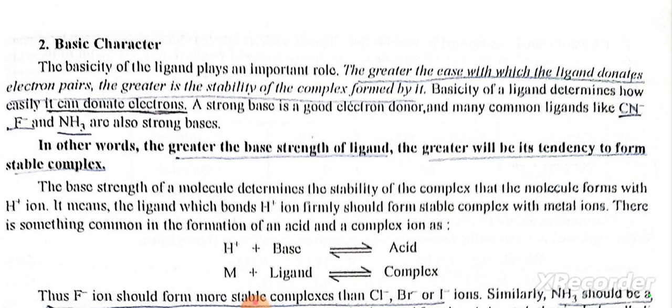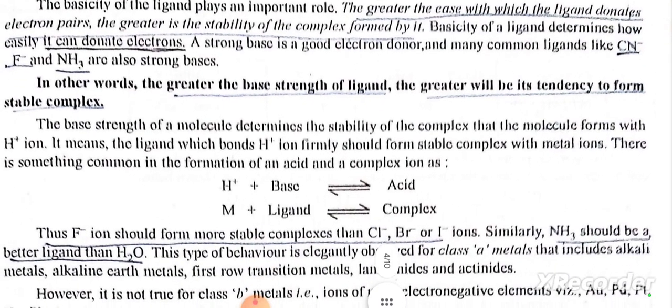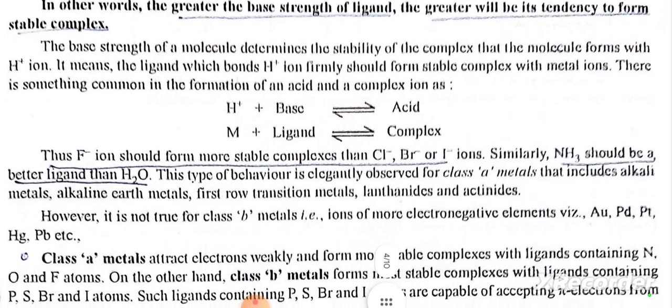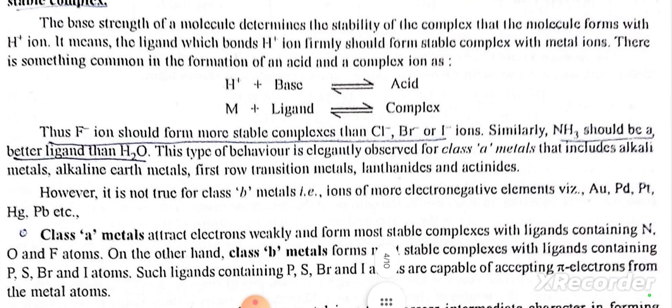A strong base is a good electron donor, and many common ligands like CN⁻, F⁻, and NH3 are also strong bases. In other words, the greater the base strength of the ligand, the greater will be its tendency to form a stable complex. The base strength of a molecule determines the stability of the complex that the molecule forms with H⁺ ions. It means the ligand which bonds H⁺ ions firmly should form a stable complex with metal ions.